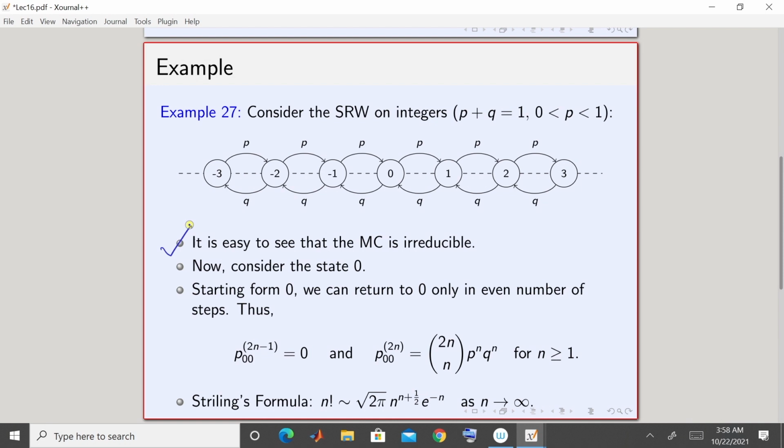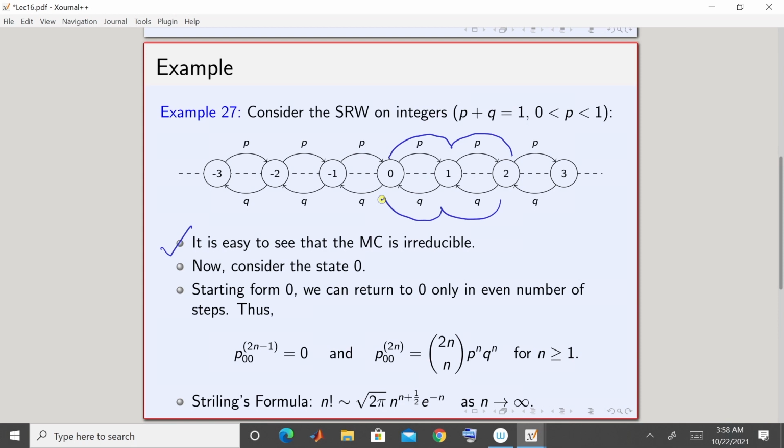The number of times you go right, the same number of times you have to go left. For example, if you start from 0 and in the first step you go here, then you go here, you have made 2 right moves. Now, if you have to return to 0, you will have to make 2 left moves.